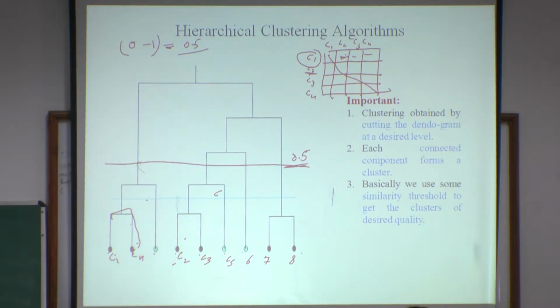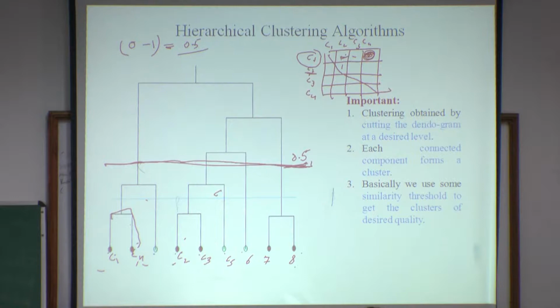Now we identify that C4's similarity with C1 is more than 0.5 and also highest. So we will merge C1 and C4 and we will continue this process. Now at this frequency threshold we will stop.